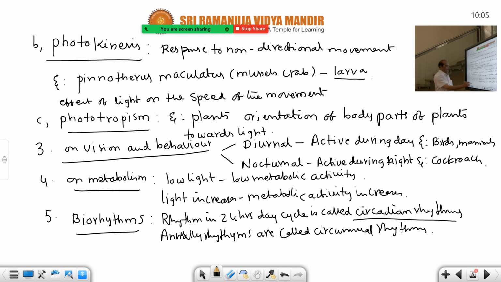So these are controlled by biological clocks present in the brain. So our biological clocks always alert us: you take meal now, you take sleep now. We wake up in the early hours of the day. All these sleeping times, waking hours, sleeping hours, meal hours, are given by our biological clocks.